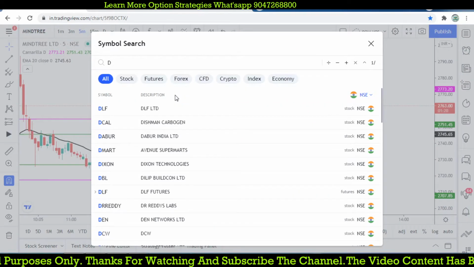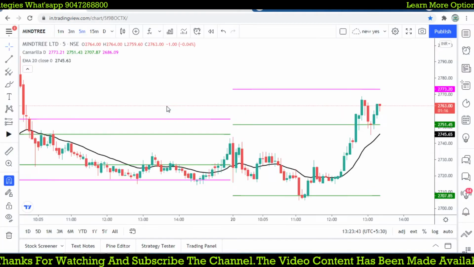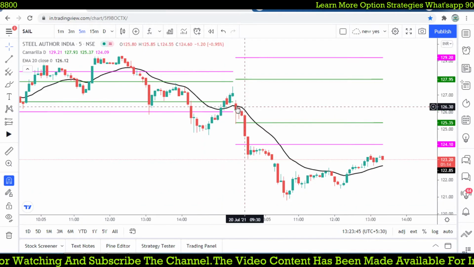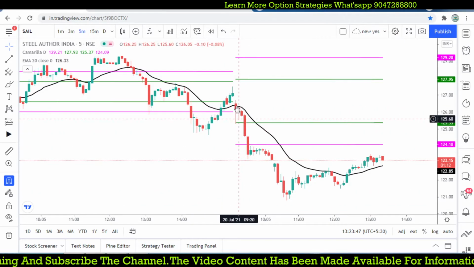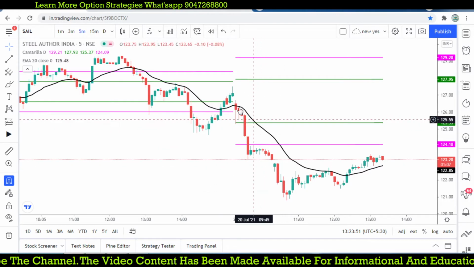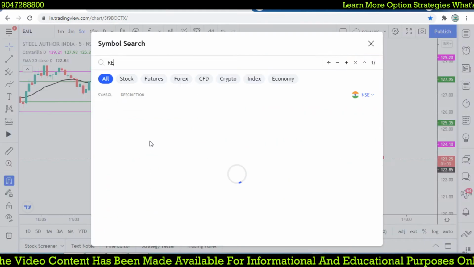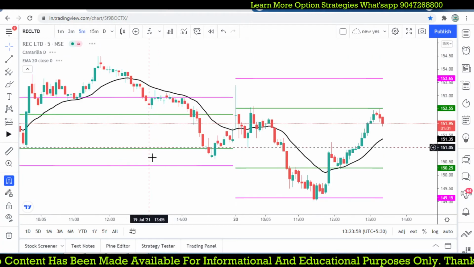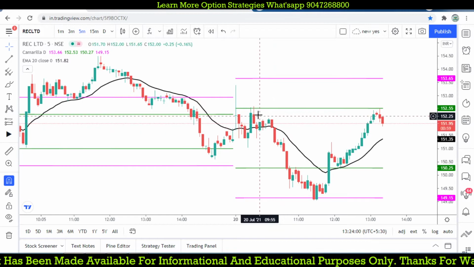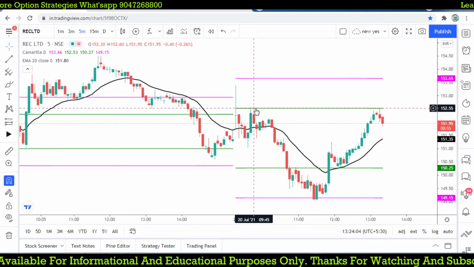Another stock, SAIL, so let's see. So simply, how do we effectively use this? Take SAIL, it is completely down from the moving average, we didn't get any chances for the trade, so we can avoid. So using the moving average filter we can avoid. And the REC, let's check it. REC, the prices are touching the moving average, so we may be taking or placing the orders at this point, right?